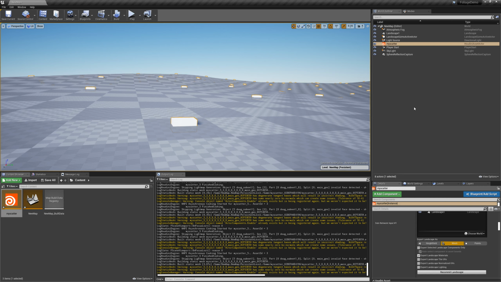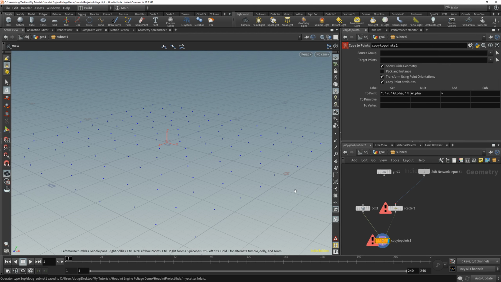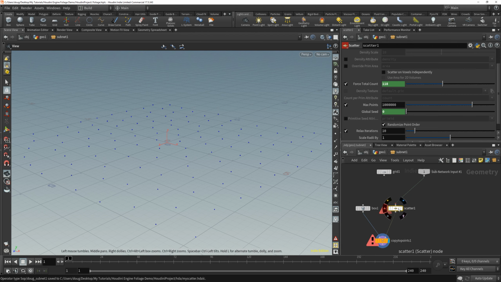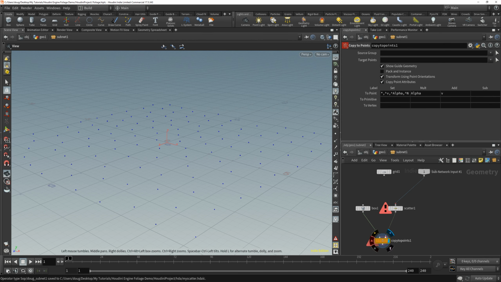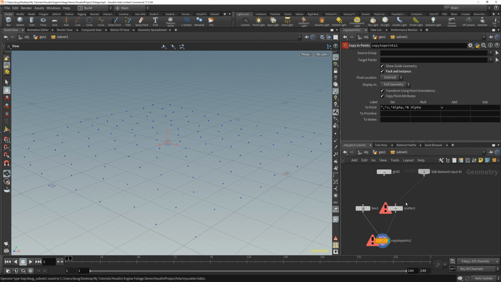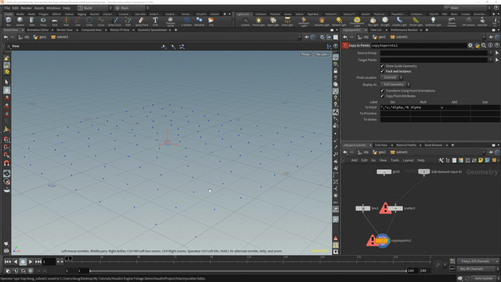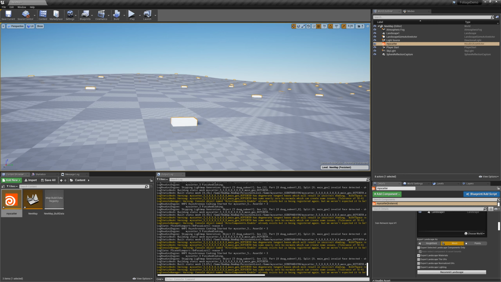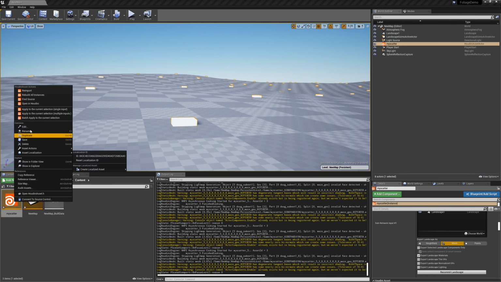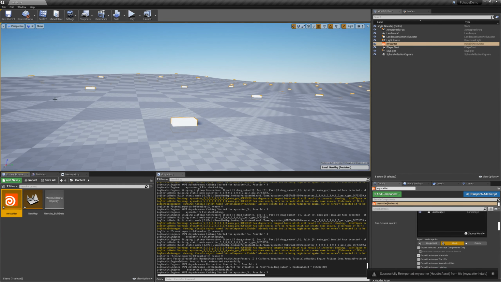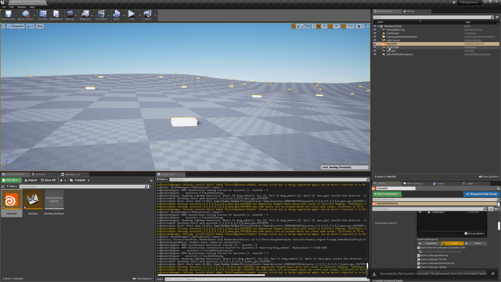Okay, so back to Houdini. In the scatter node, copy to points node, here's the packed instance checkbox. That's all we got to do. Save the asset again. Back to Unreal Engine. Rebuild all instances of the asset again.